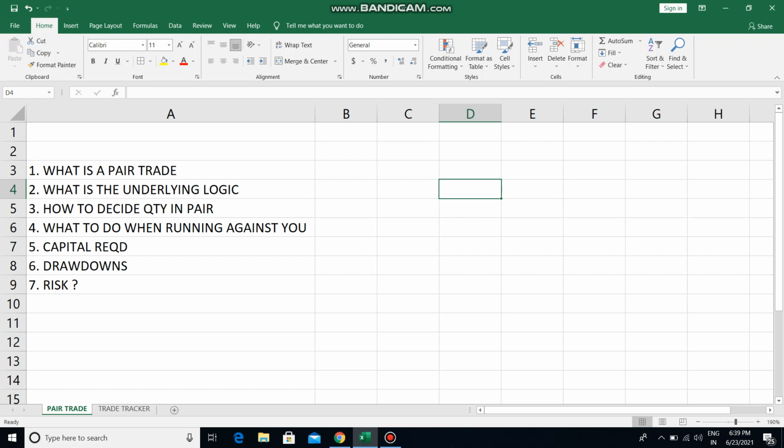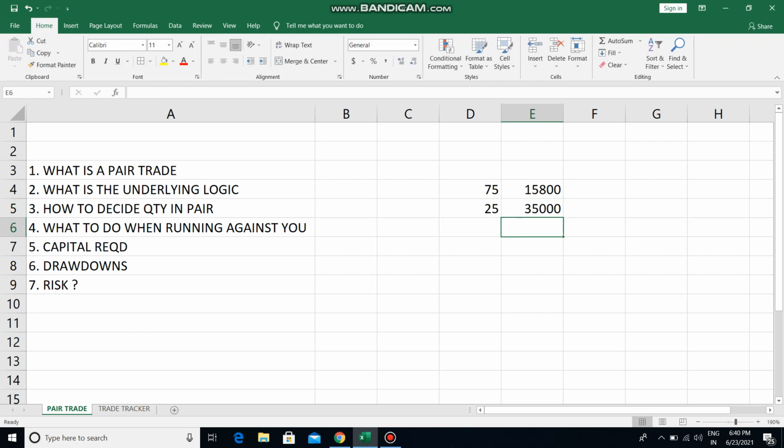So let's say the lot size of Nifty is 75 and the lot size of Bank Nifty is 25 today, and let's say the Nifty value today is 15,800, and the Bank Nifty value today is 35,000.